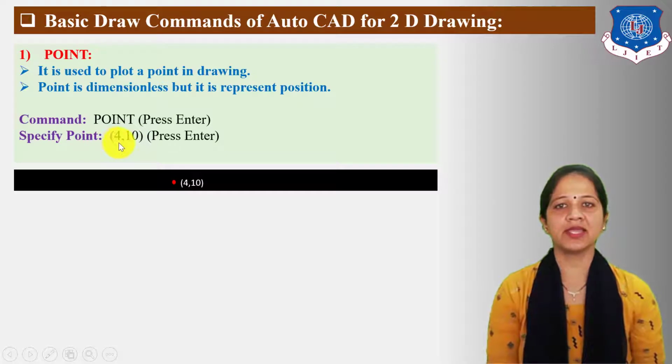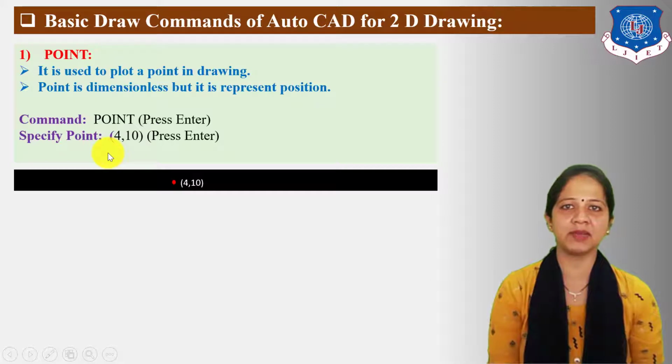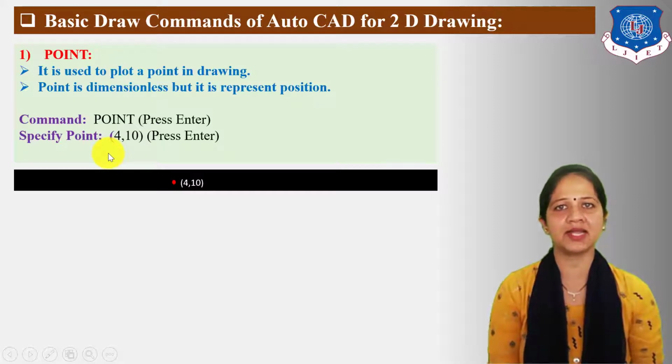So here I have specified point 4,10, means 4 unit for x-axis and 10 unit for y-axis. The unit you can fix before starting the drawing either in mm, centimeter, meter, etc. as per your requirement. Now after specifying point, press enter.